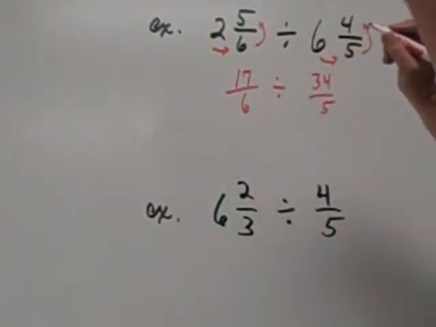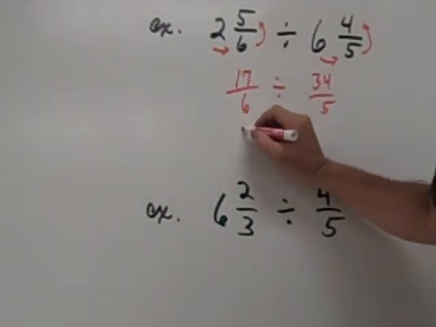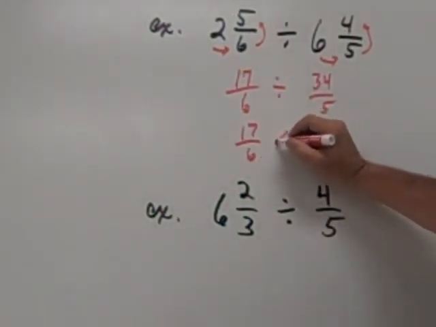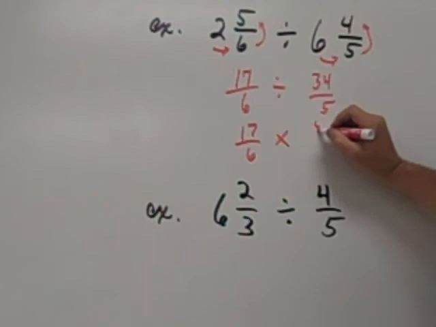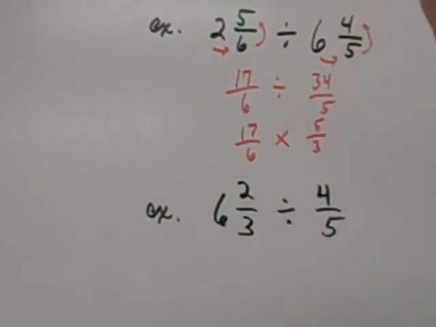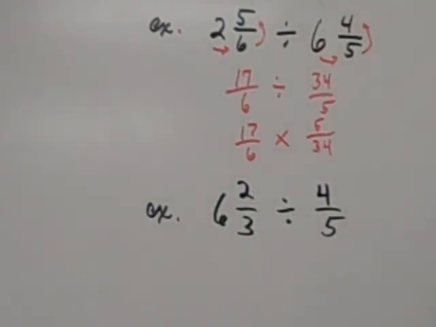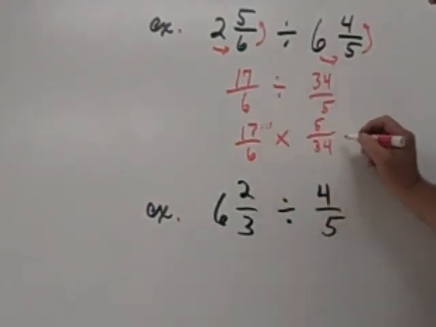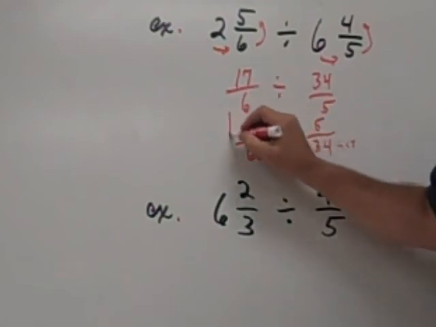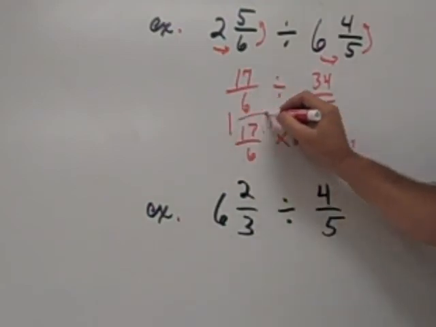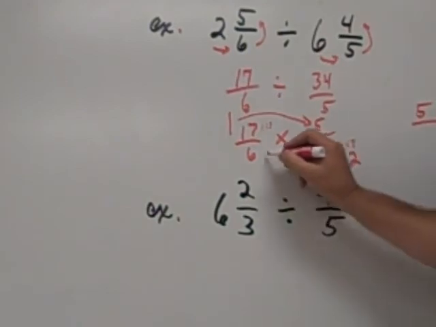So now let's go to step 3. Keep it, change it, flip. Now flip this. Don't do it in step 1. Do not do it in step 1. 17. Ooh, I'm going to have some big old numbers here if I just do regular. How about we do our shortcut, cross simplify. 17, 17. 1, 2. 1 times 5. 6 times 2.